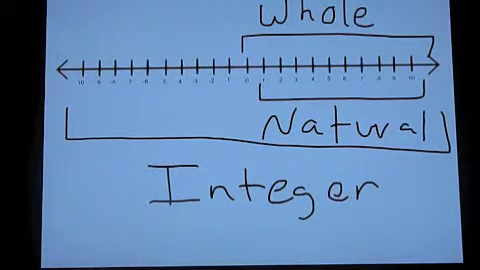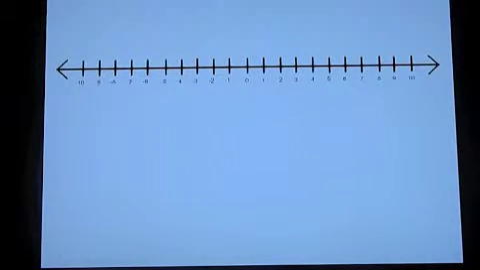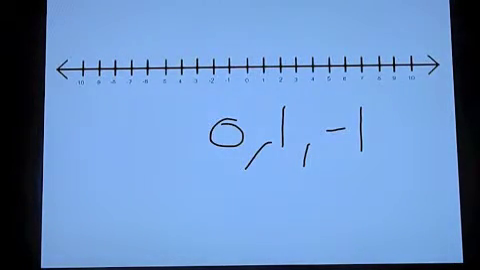Every natural number is an integer. But not every integer is a natural number, because integers are always going to be whole numbers and their opposite values. So for instance, let's say we have 1. 1 is an integer. -1 is an integer. 0 is an integer. Now why is 0 an integer?